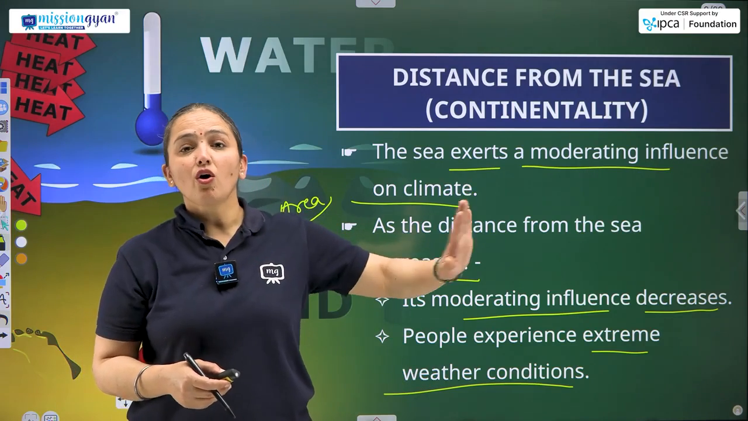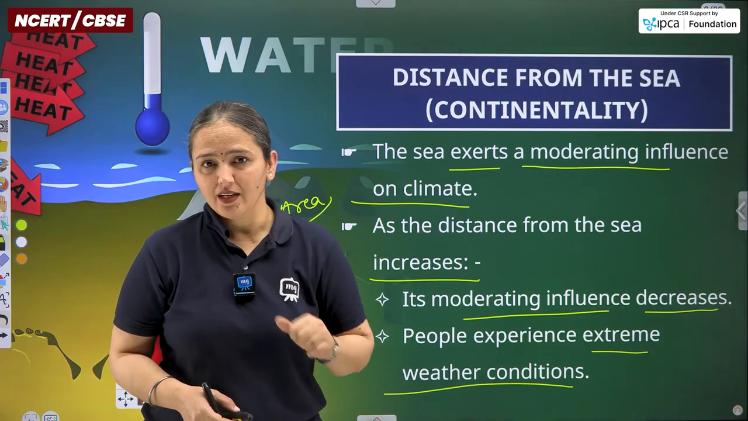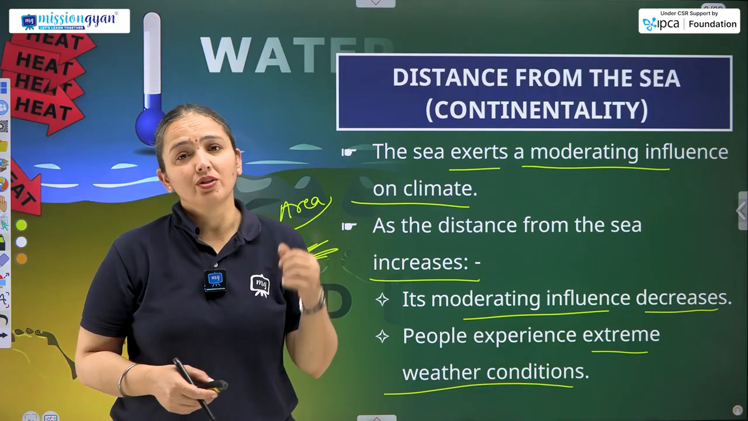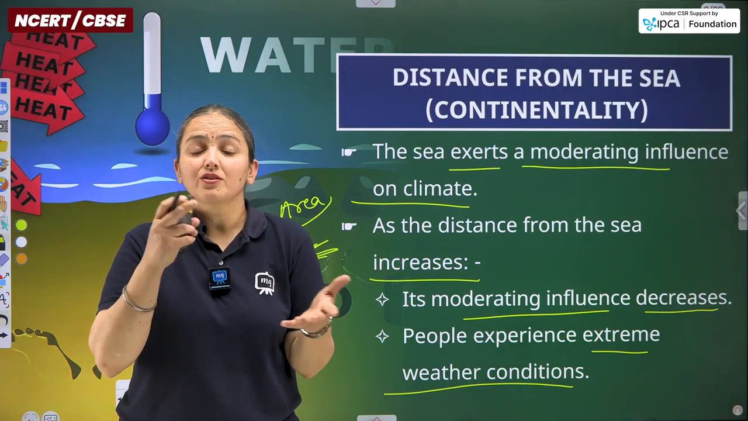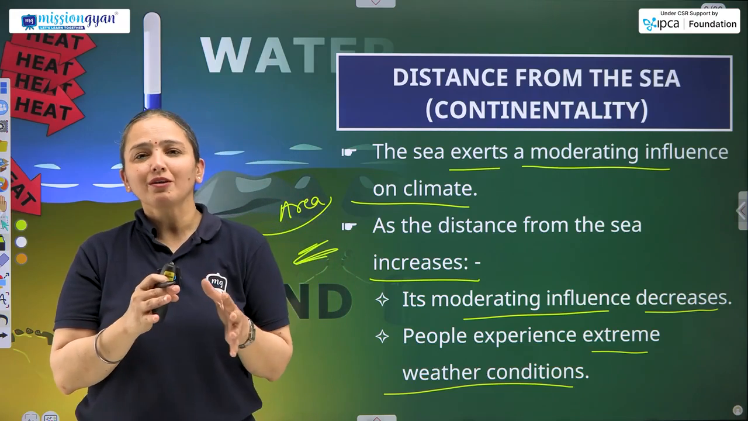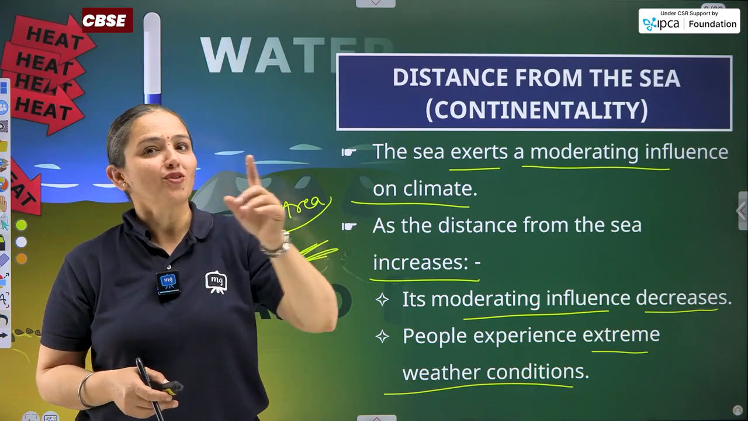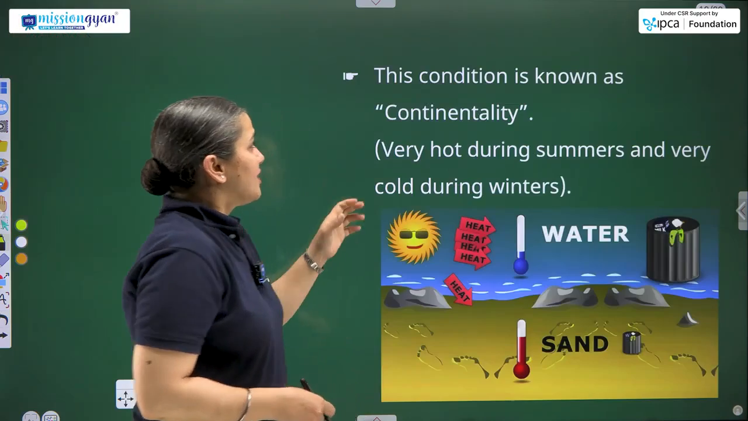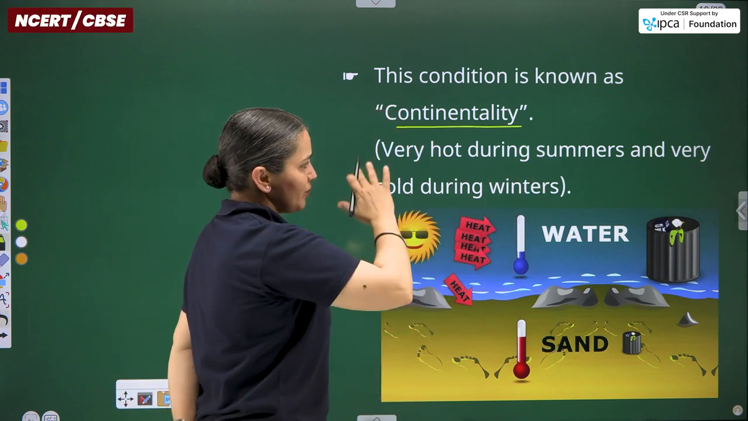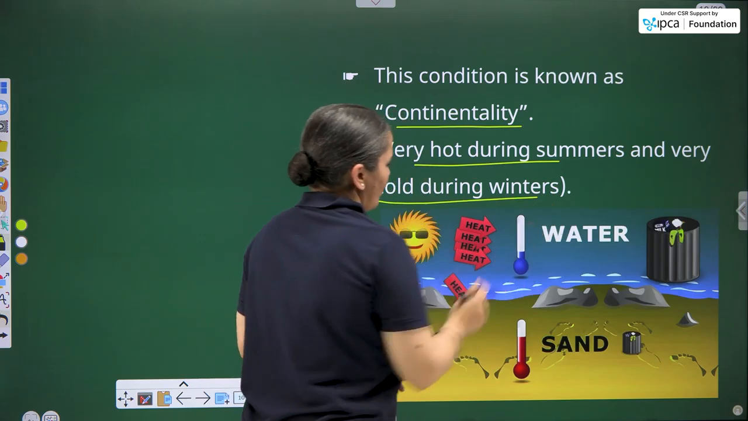conditions, either extreme hot or extreme cold, and this is the climatic condition of northern India, whatever states lie in northern India. I'm not talking about the extreme northern states, likewise Ladakh, Jammu, Kashmir, Himachal, Uttarakhand, because these regions are particularly elevated areas situated at higher altitudes. I'm not talking about the latitudes part. This condition is known as continentality. It means very hot during summers, extreme conditions, and very cold during winters.